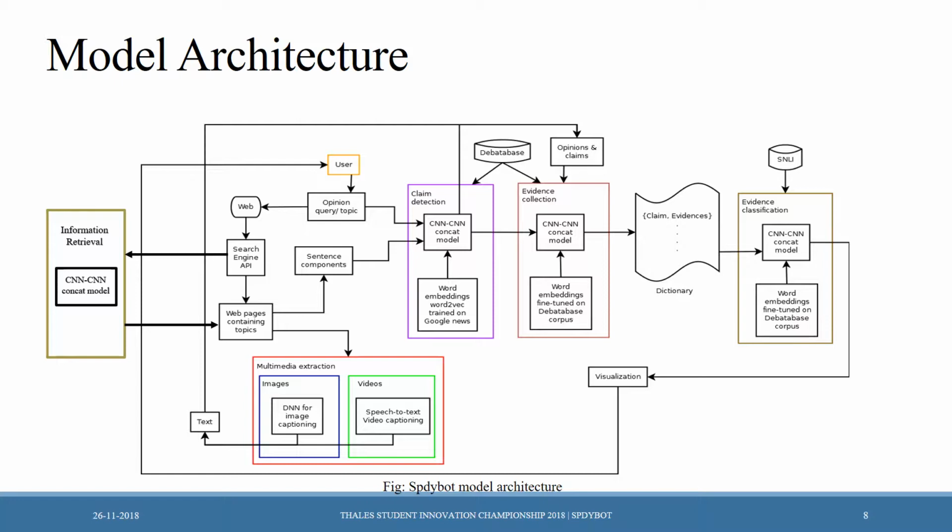The output of this model is passed to the final CNN model for evidence classification. This model is trained on a textual entailment dataset, which will classify each evidence as entailing, contradicting, or neutral in terms of the claims. Finally, we have this visualization technique associated with a word embedding pre-trained on word2vec, which will provide the final output in numeric form to the user and also provide an explanation of the whole decision-making process.